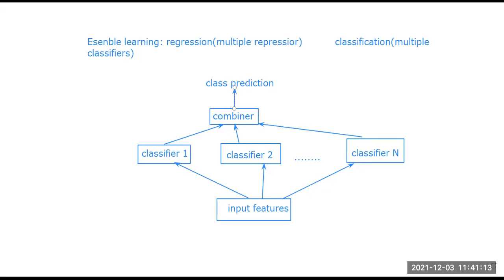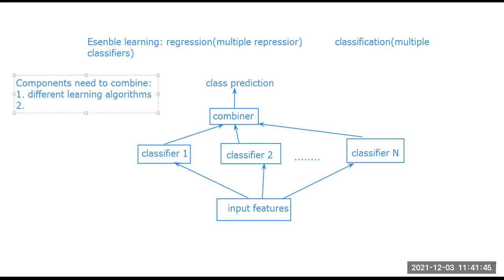So what are the components that we need to combine here? We have a term here that is known as combine. What are the components that need to be combined? First, we have the different learning algorithms that need to be combined here.